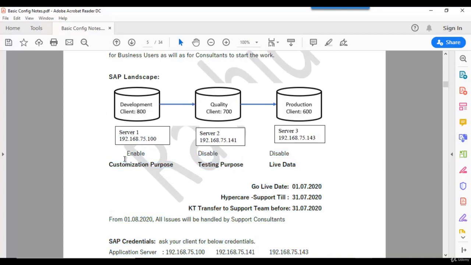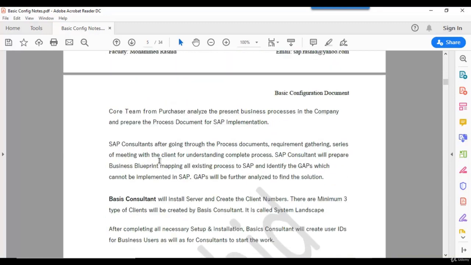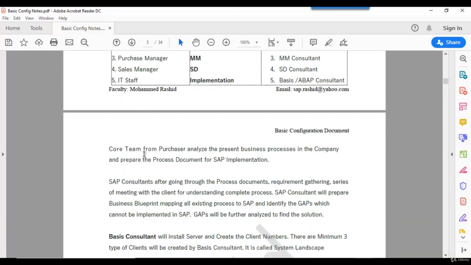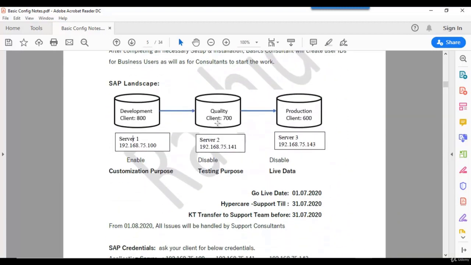After they complete their customization, this will be moved to the quality client. Quality means each one is a standalone system, a separate server. After moving the configuration to quality, consultants will inform the core team members for testing purposes. What is the base here? The business blueprint. Based on the business blueprint, business users like the accounting manager and core team members will test the business process in the quality server.